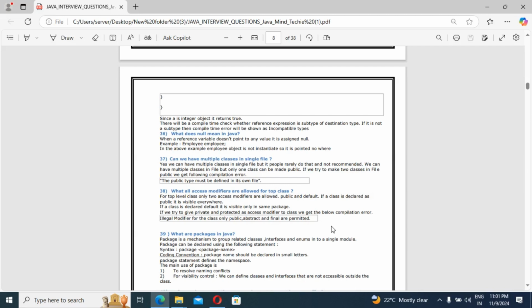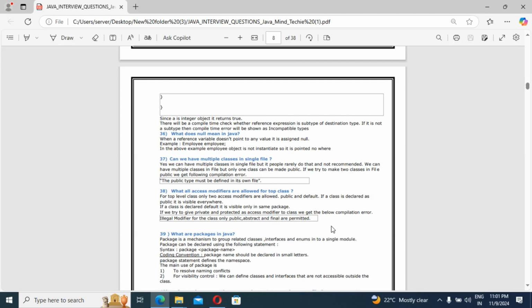One thing, a package can be declared using the following statement: package and the package name. Suppose I am writing com.app, or com.javamind. That is the standard way to write a package. The package name should be declared in small letters, keep that in mind. The package statement defines the namespace.